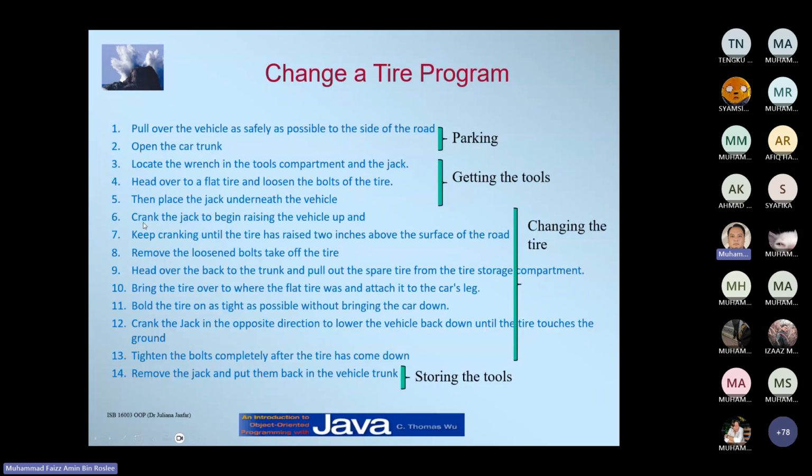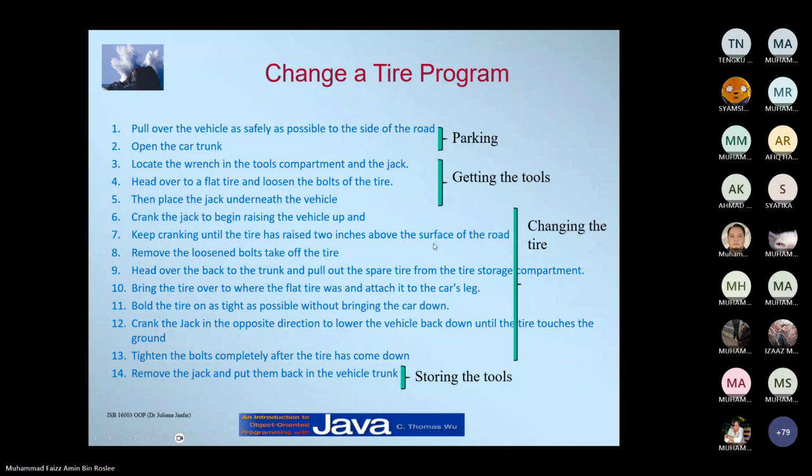So steps number 6 up until number 13 are actually where you change the tire, right? You group it as changing the tire, the actual work that you want to do, so that you can easily call it, right?